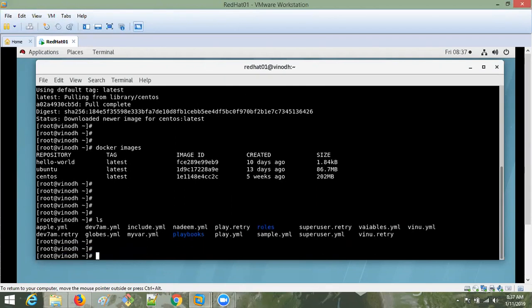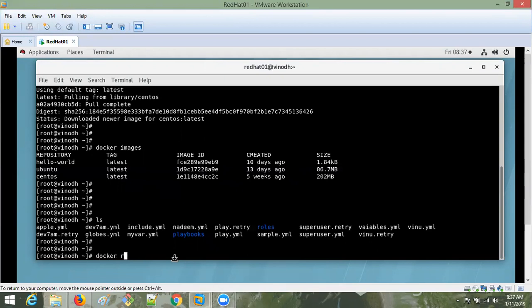If I want to do any actions using the CentOS image, I have to run that image as a container. Then only I can do all the actions and operations on it. How to run? We saw it already yesterday: Docker run.